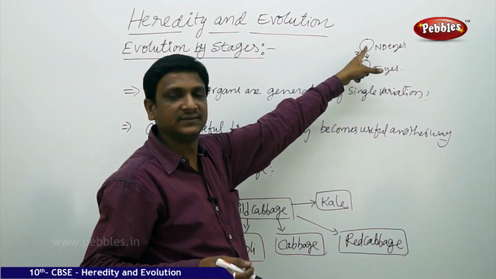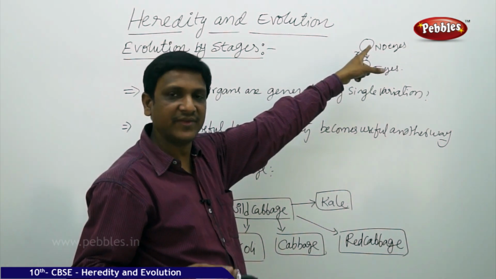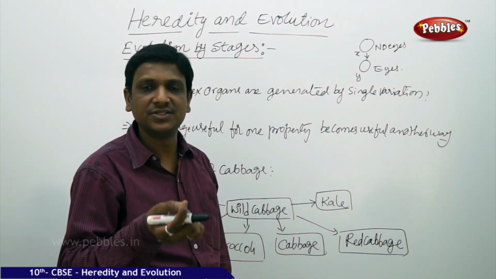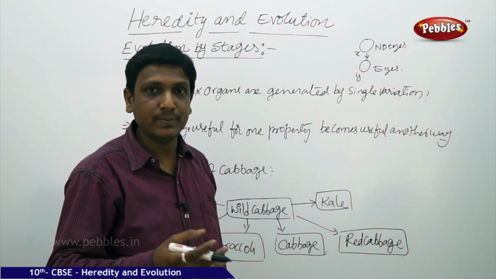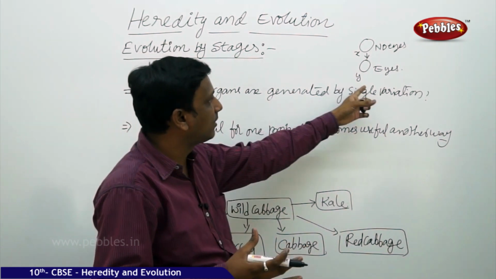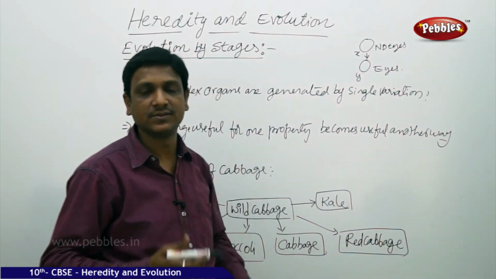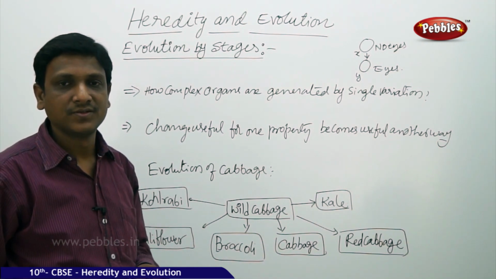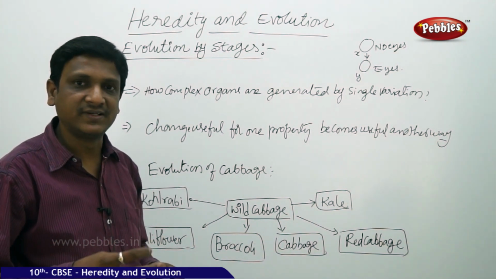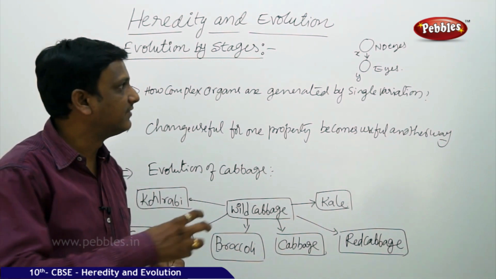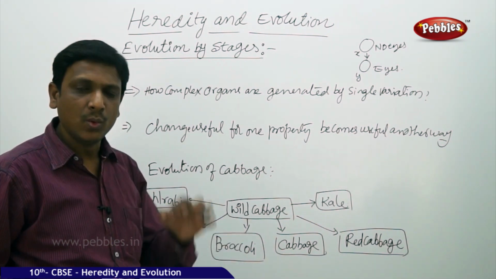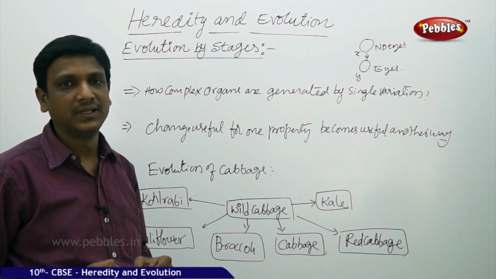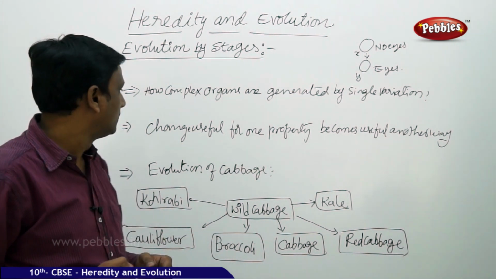So the DNA of X is varied. Some variation happened in the DNA of X. But how can one single change in the gene bring such a big change in its body? No eyes, eye. The eye is not a small factor. It is a very big, complex organ. So do you think that such drastic changes will come in a single step, in a single generation with a single change in the gene? No. It happens so gradually.